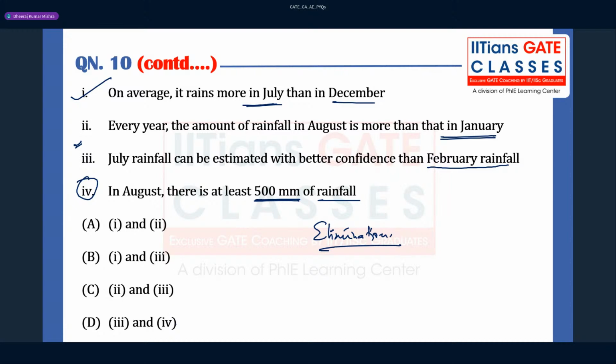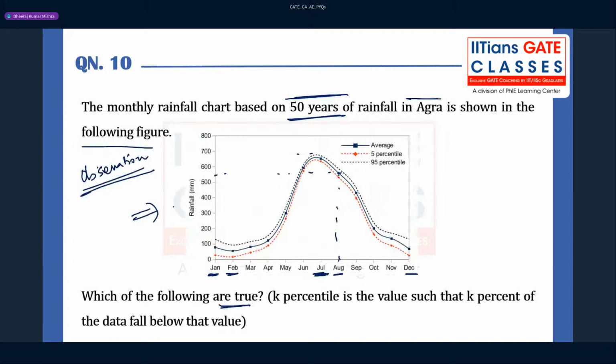I hope everybody understood this. So can somebody tell me which option is going to be correct? Because this is simply an observation, an observation based question, you can say. So which option can be correct here? Anybody? You guys can see the figure as well. I will also check in the official key what is the answer for this question.